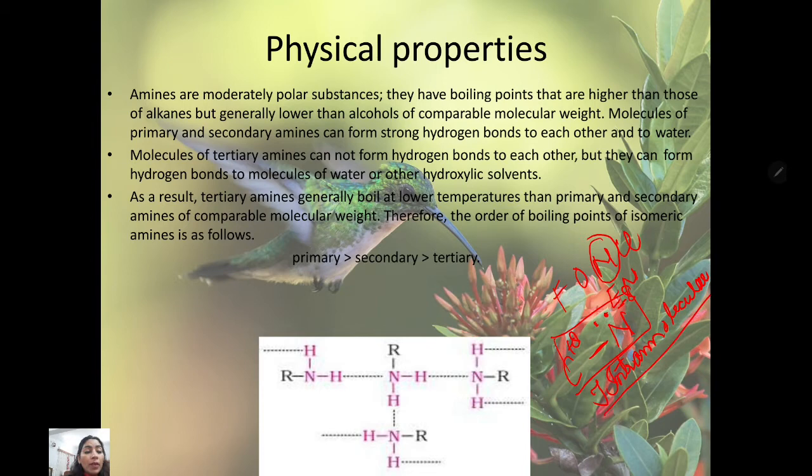But in the case of primary and secondary, they have both types of hydrogen bonding, inter and intra. As a result, tertiary amines generally boil at lower temperature because they have the intramolecular hydrogen bonding. Because intramolecular hydrogen bonding is quite weak and can be broken at a low temperature only, they boil lower than primary and secondary amines of comparable molecular weight. Therefore, the order of boiling point of isomeric amines is primary, secondary and tertiary.